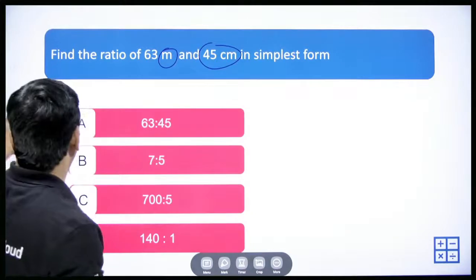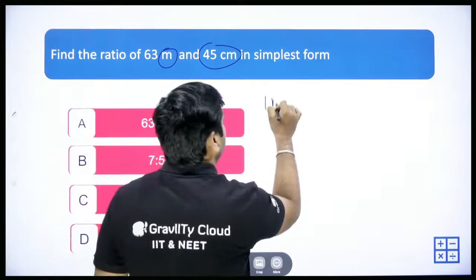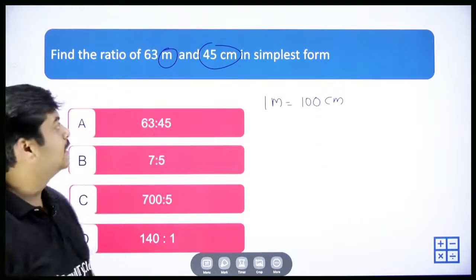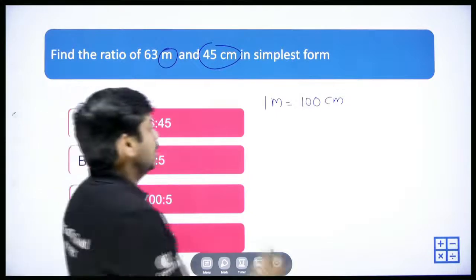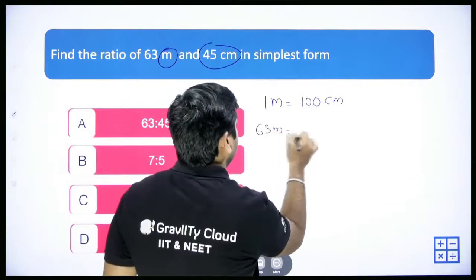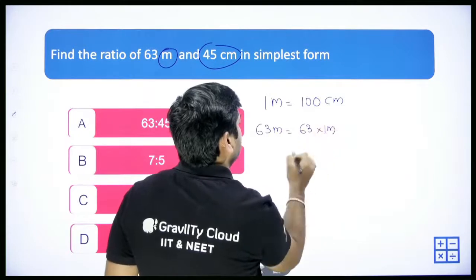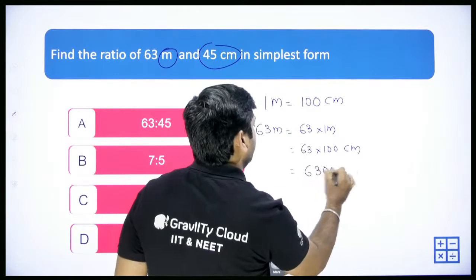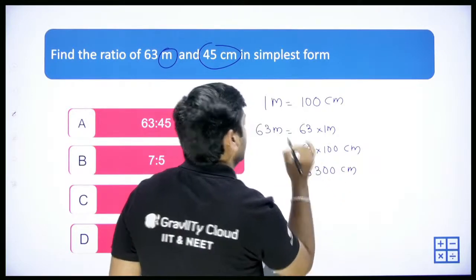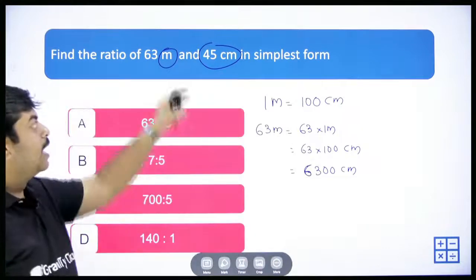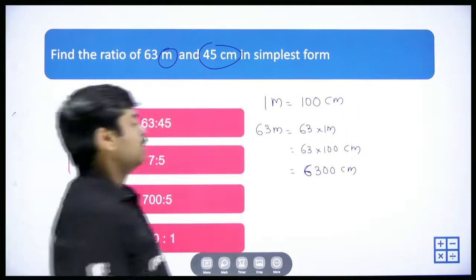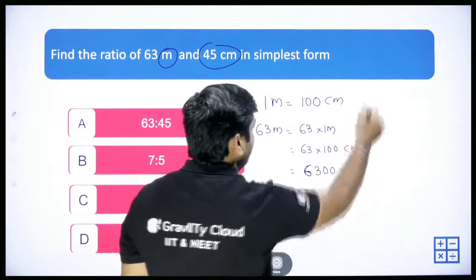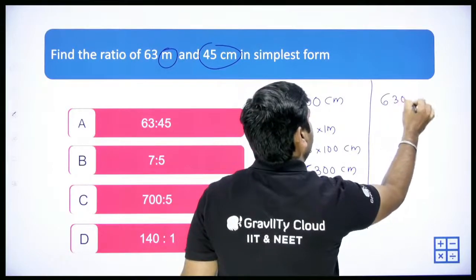The relation between these two: 1 meter is equal to 100 centimeters, right? 63 meters, we write as 63 into 1 meter, that is 63 into 100 centimeters, which is equal to 6,300 centimeters. And the next quantity is 45. So the ratio is 6,300 is to 45, right? The ratio we need to find is 6300 by 45.